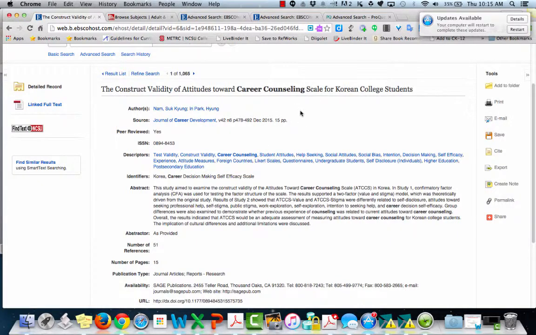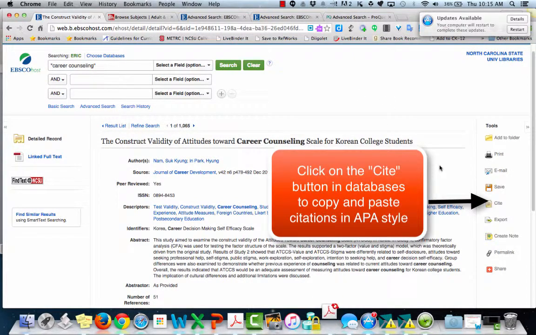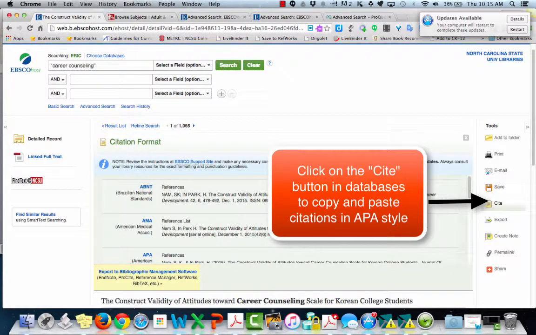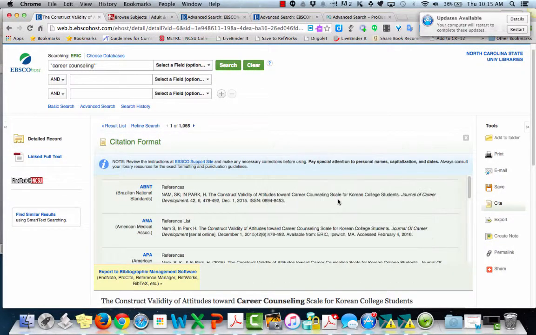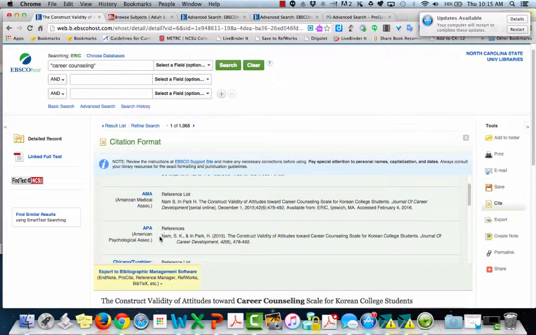One of the nice things about all of the databases is the ease to find a citation. So in the sidebar, there's an option called Cite. It may be a little bit different in other databases, but pretty similar. I can find the APA citation style, and then I can copy and paste this into the reference list that I'm creating, whether that's on a slideshow or in a document.